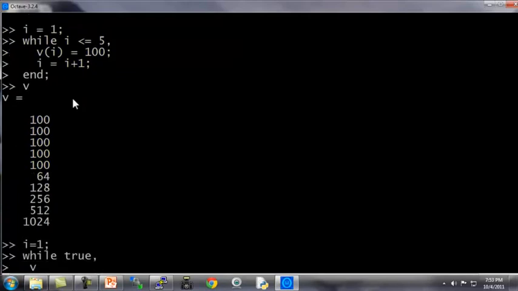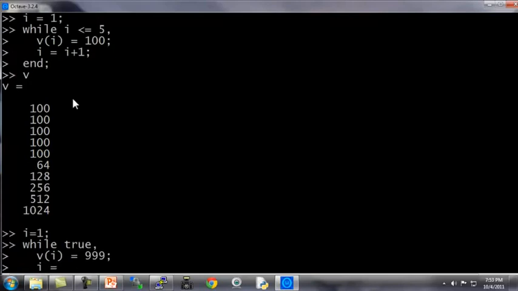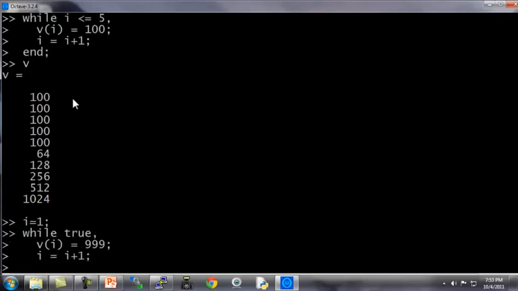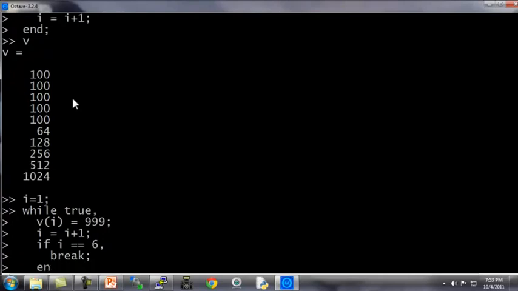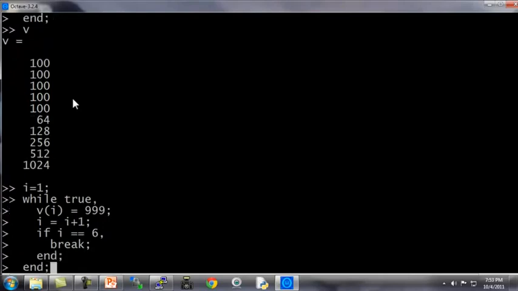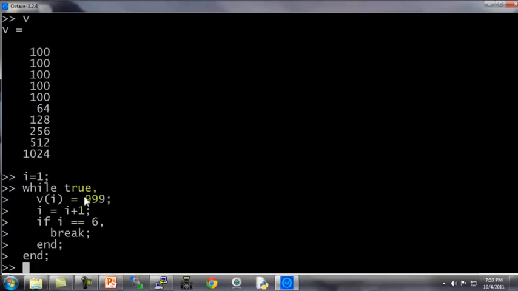And here I want to show you how to use a break statement. Let's set v(i) equals 999 and i equals i plus 1. If i equals 6, break, end, end. And this is also our first use of an if statement. So I hope the logic of this makes sense.